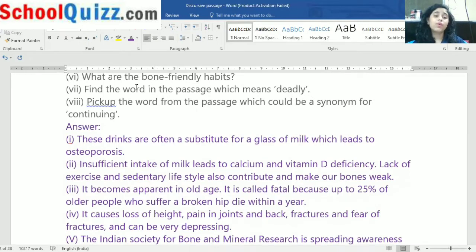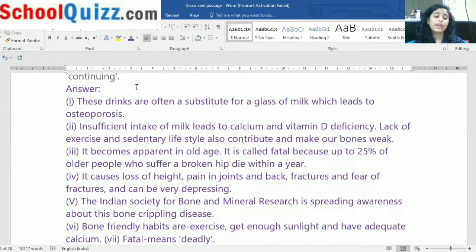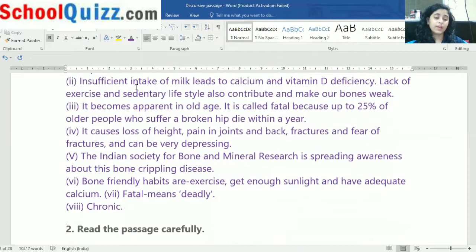What are bone friendly habits? So bone friendly habits are exercise, get enough sunlight, and have adequate calcium. Okay. Now it is said, what is the meaning of deadly? We have to find the word in the passage which indicates the same meaning. So fatal means deadly. Fatal means what? Deadly.